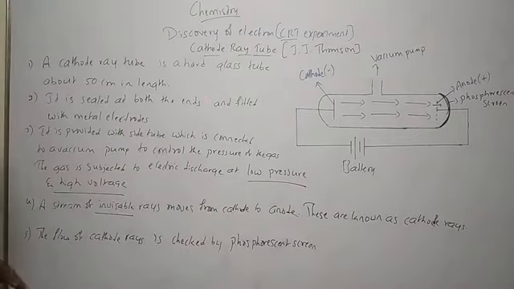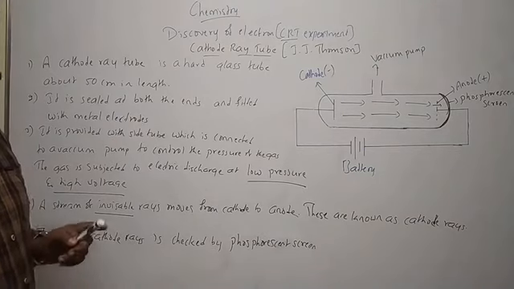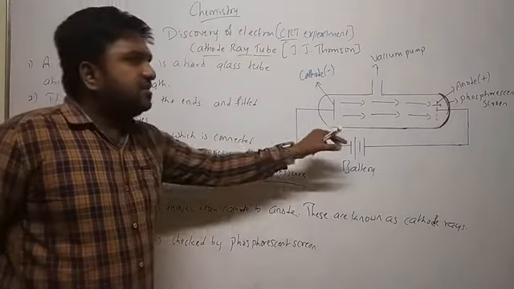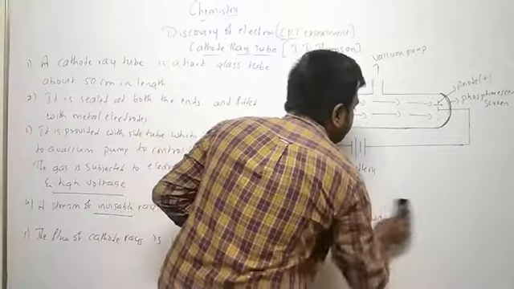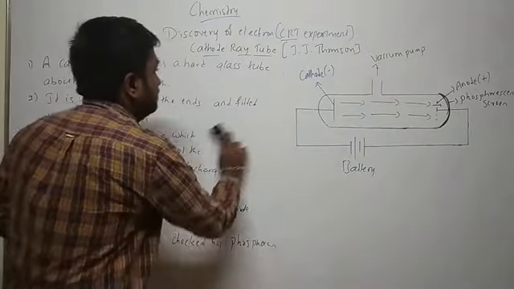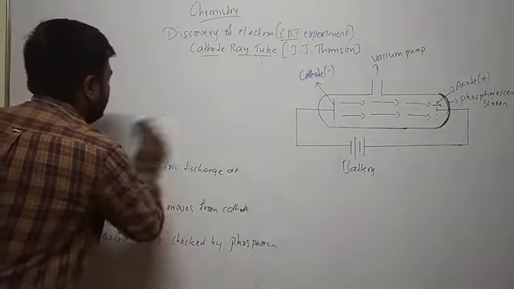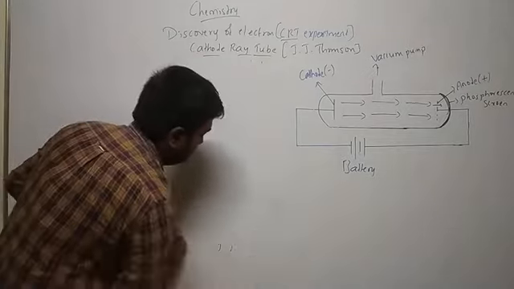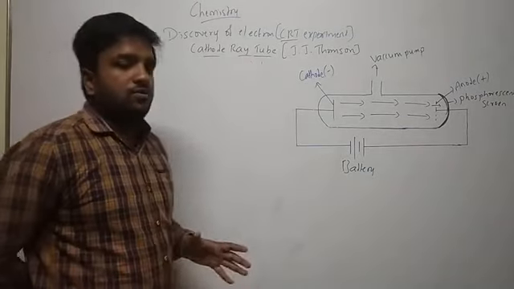This is the experimental setup and this is the experiment which is going on. So now let us look at the observation, what happens and how do we know that these rays are electrons themselves. Okay, so let us discuss that. Let me repeat, students, it is a simple experiment, no need to panic.